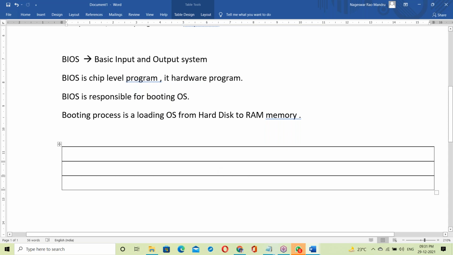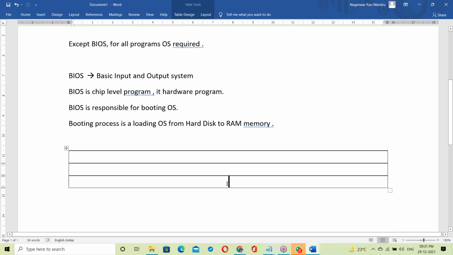See, suppose your laptop. When you purchase a laptop, it's hardware. On top of hardware, the OS is running, the operating system. Your laptop or your desktop: first hardware, on top of hardware, OS is running.